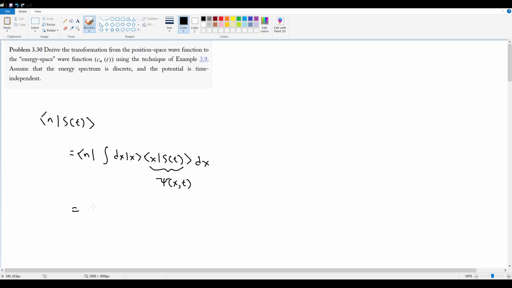If I move the integral over to the left, this is going to give me an integral of the inner product of n with x, and then psi of x comma t dx. And this term is the energy state of my system in position space, which doesn't necessarily make that much sense. However, we can recognize that the flipped version of this term is the energy eigenstate in x space.